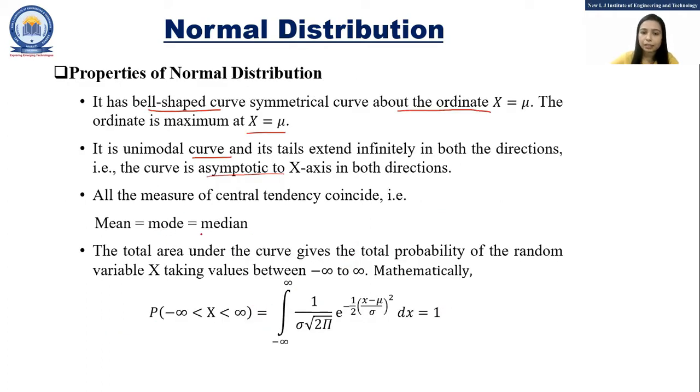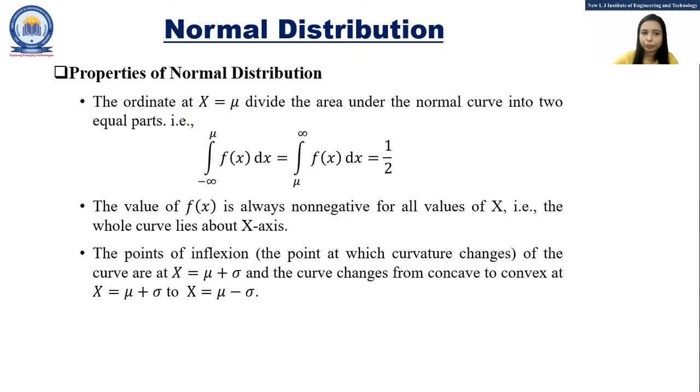All the measures of central tendency, that means mean, median and mode, are equal. The total area under the curve gives the total probability of the random variable x, which takes values between minus infinity to infinity. The total area under the curve is always 1. So the probability of x that lies between minus infinity to infinity, the integration from minus infinity to infinity f of x dx, that means the probability function for the normal curve, is always 1.